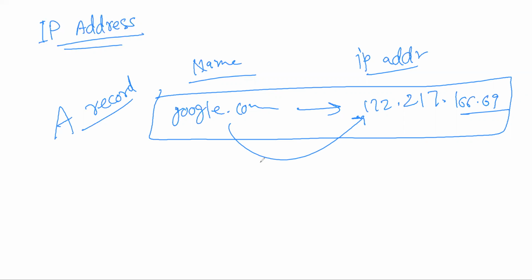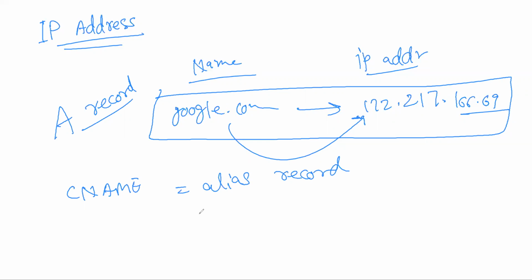Yes, Harish. Name to IP address. So name resolution happens from name to IP address, and there is something like a CNAME record. What is a CNAME record? It is an alias record.